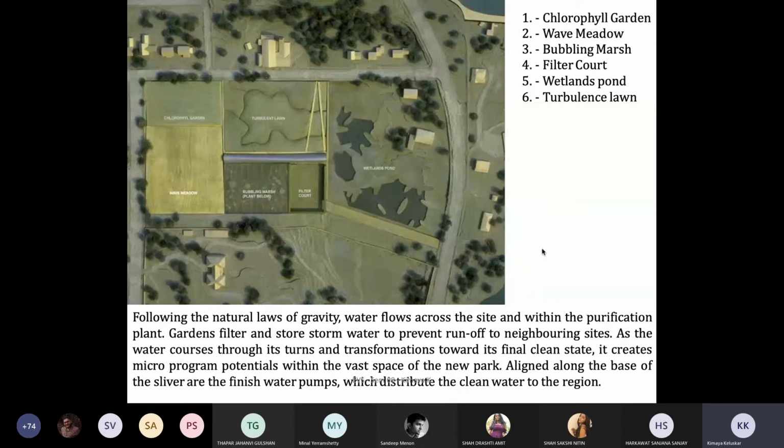So here he talks about following the natural laws of gravity. He looks at water flows across the site and within the purification plant. There are garden filters and storm water storage to prevent runoff to neighboring sites. They talk about the water coursing through its turns and transformations towards its clean state. It creates micro-program potential within the vast space of the new park. It aligns along the base of the silver as the finish water pumps, which distribute the clean water to the region.